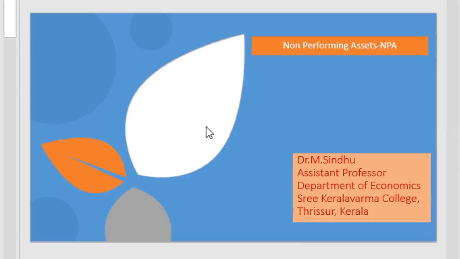Here we have examined the asset classifications and the non-performing assets of various banks as well as sector-wise non-performing assets, the reasons, its implication on the financial sector as well as on economic development, reasons for NPA, and some of the measures adopted by the government for reducing NPA are explained in this section.